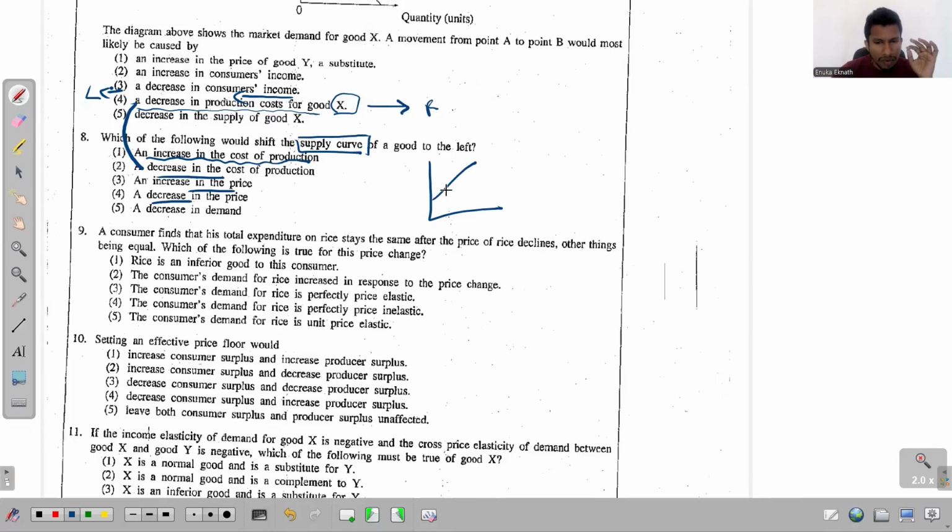When the price increases or decreases, what will happen? A point on the supply curve will move upward, or maybe a point on the supply curve will move downwards. A point moves maybe upward or maybe downwards, but nothing happens to the supply curve. So there won't be any shift in the supply curve. These are my answers. Both are wrong.